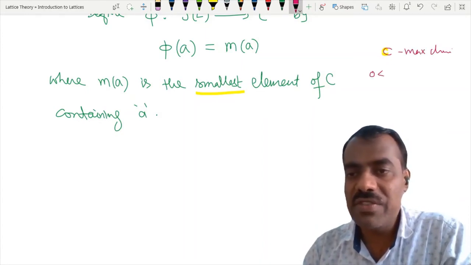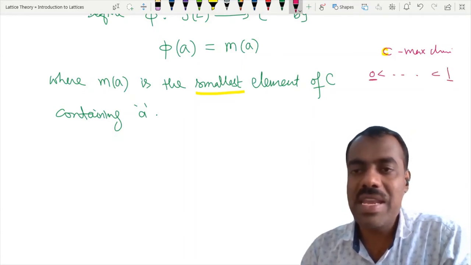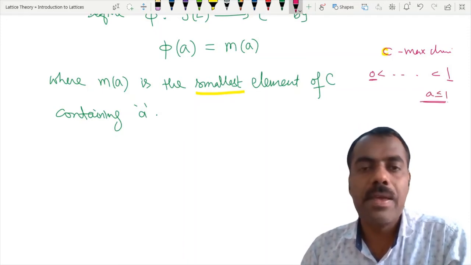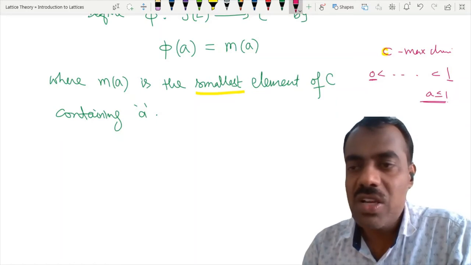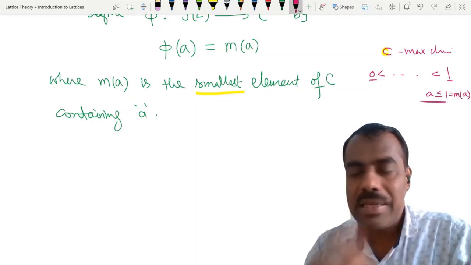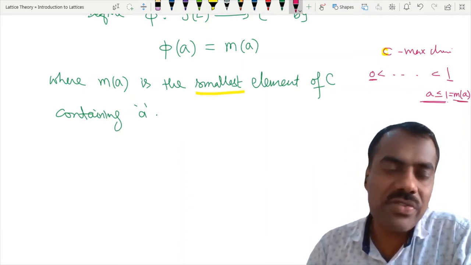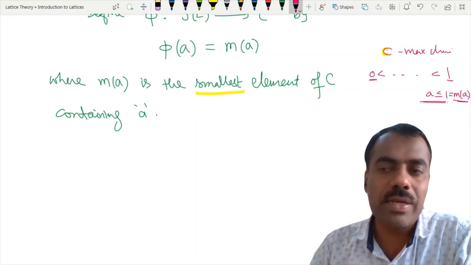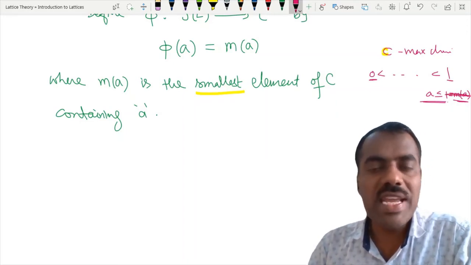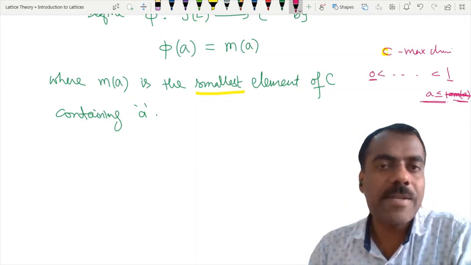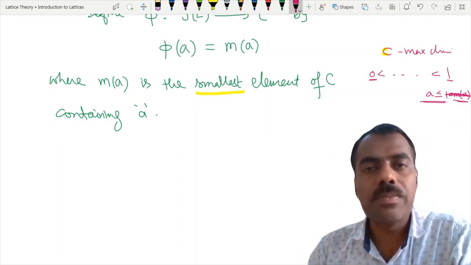Okay, what is the first element? This is the first element and this is the last element. Remaining elements will be there. So definitely A is less than or equal to 1 or not? Because 1 is the largest element. So at any cost, definitely this will be there. Below that will also be there. So we will be taking M of A as the smallest one, right? So at any cost, either it will be 1 or smaller than that, right? Is this clear? Yes or no? Say it yes or no.